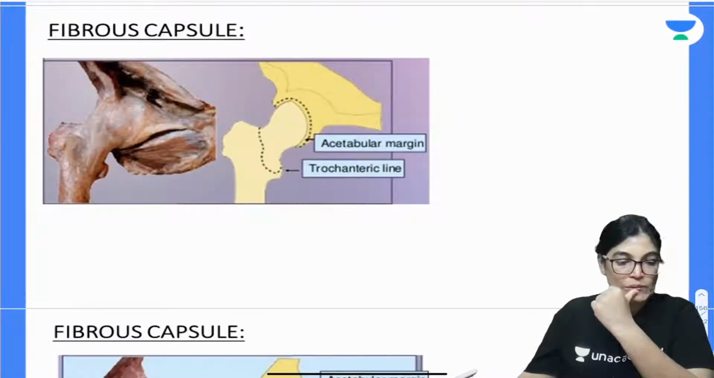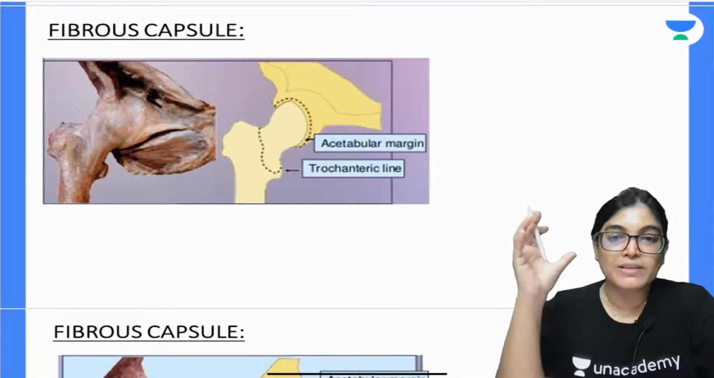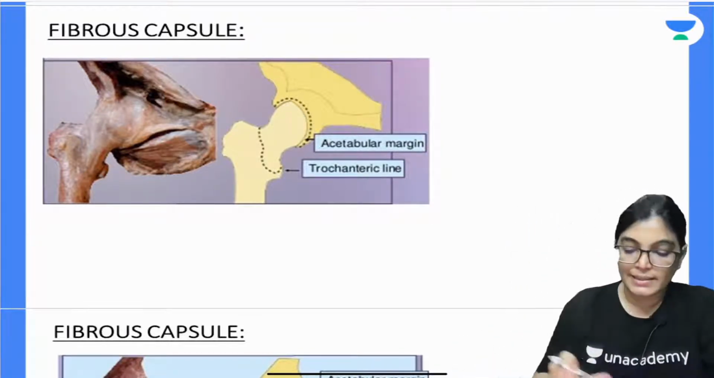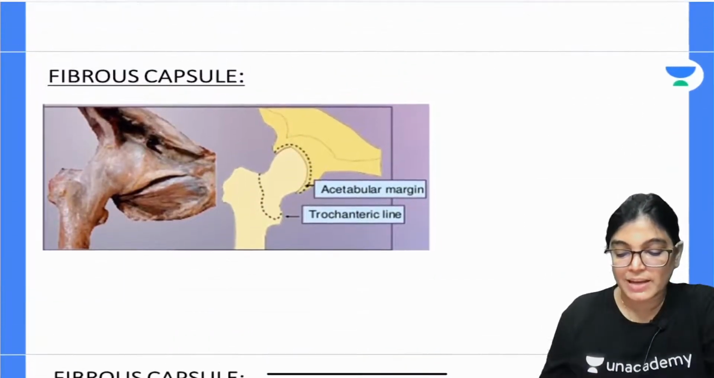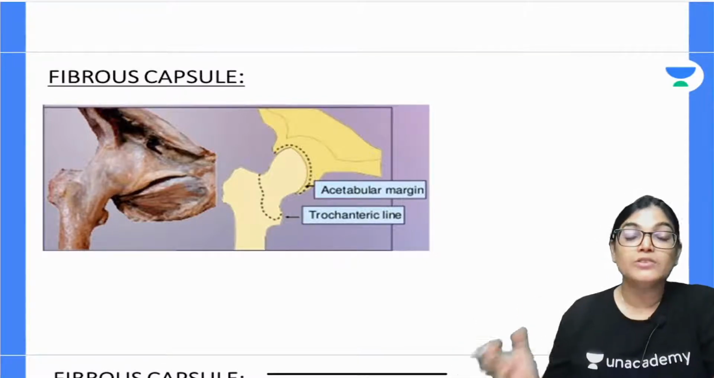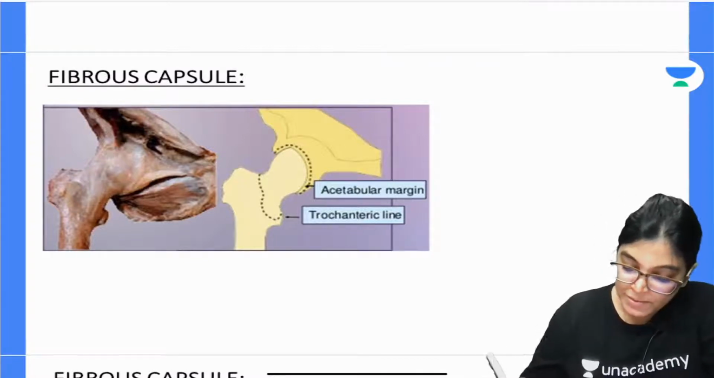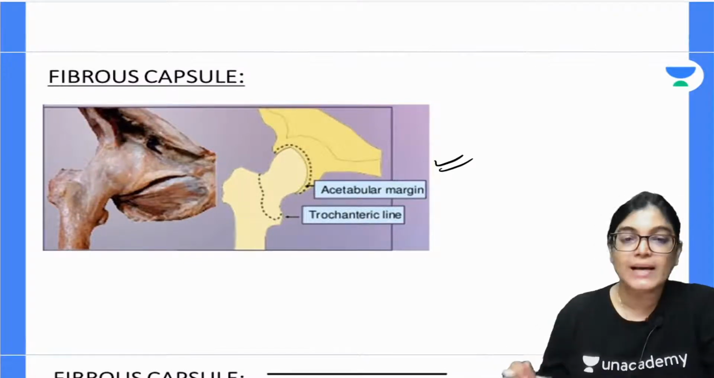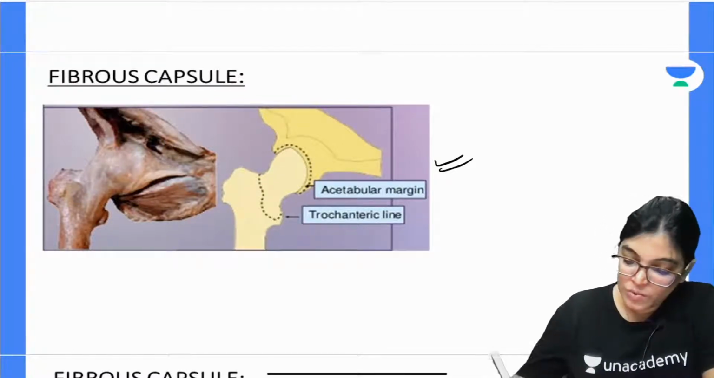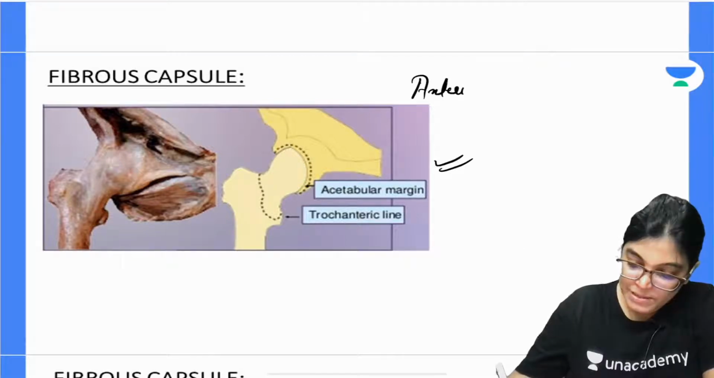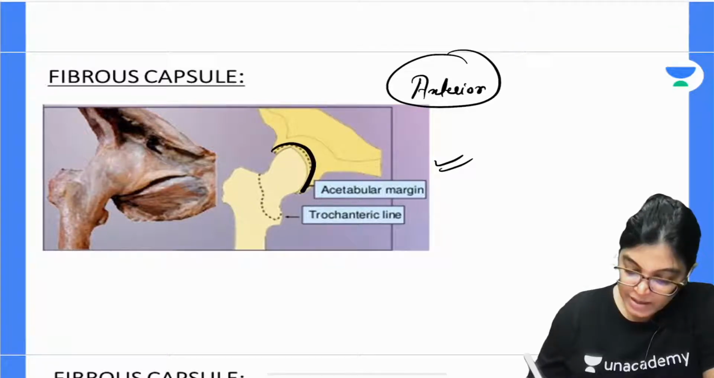Now, the fibrous capsule of the hip joint, as you can see in this diagram. Two images are shown here: this is the anterior view, and here is the posterior view of the fibrous capsule. What I want to explain is the attachment of the fibrous capsule on the anterior aspect. One is a cadaveric image and the other is a schematic diagram to help you understand. The fibrous capsule is attached to the acetabular margins, on the upper aspect. This is the anterior view of the fibrous capsule, attached to the acetabular margin along this dotted line.